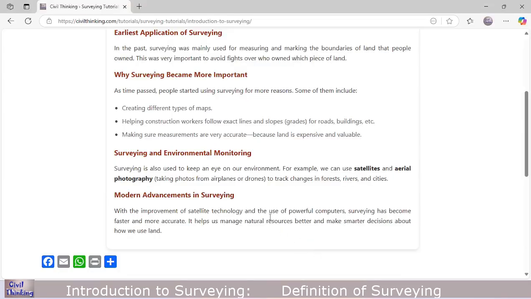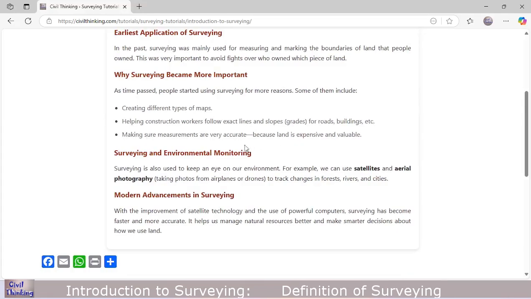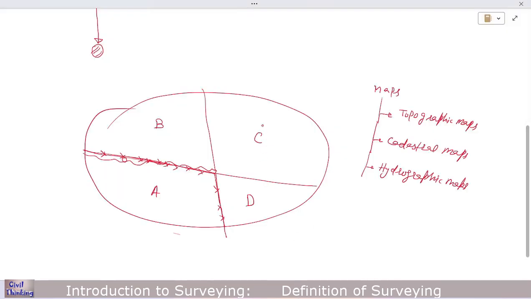Let us also talk about this point now. Surveying is also important in construction. Why? Because with the help of surveying we get more precise line and grade, slope or grade, for roads and buildings. Let me explain this part here. Let us say, for example, you have a road.